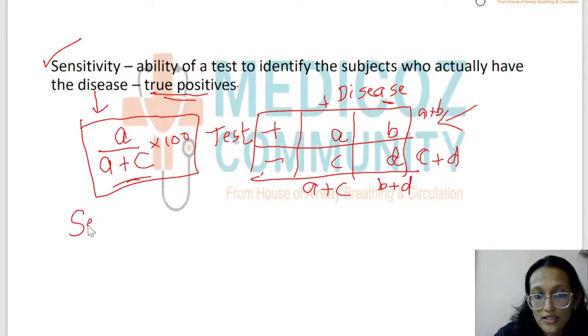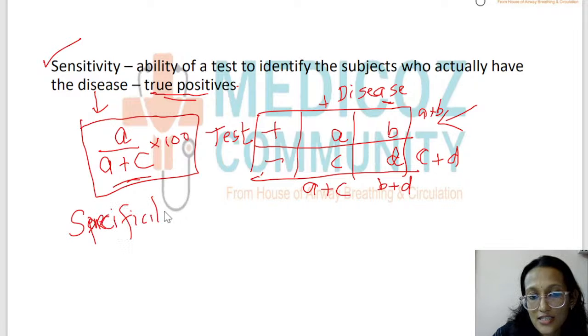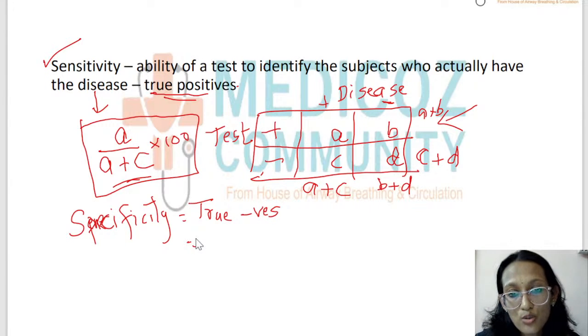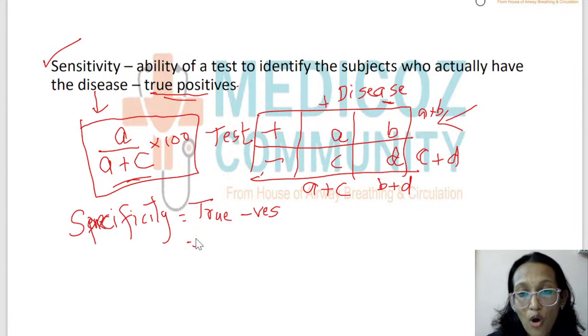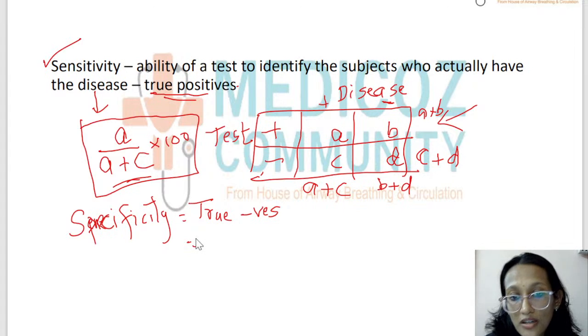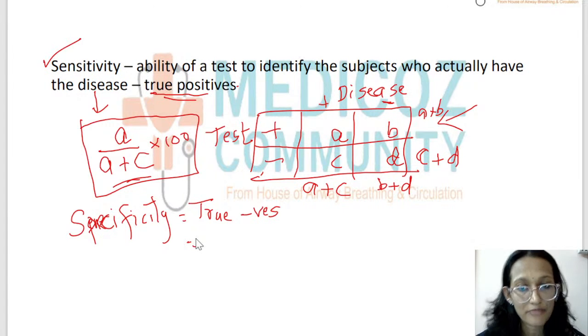Now the second term all of you need to know here is specificity. Specificity means true negatives. So what will the formula be? True negatives means out of all the people who do not have the disease, how many have been tested negative?